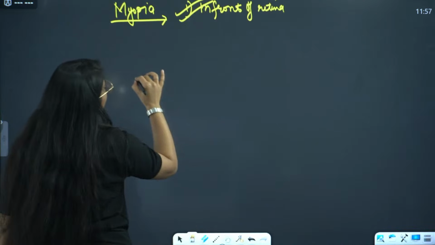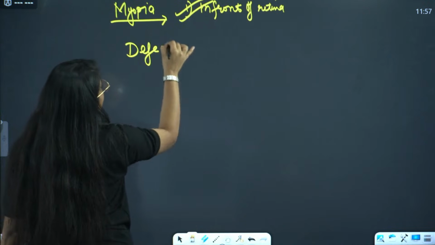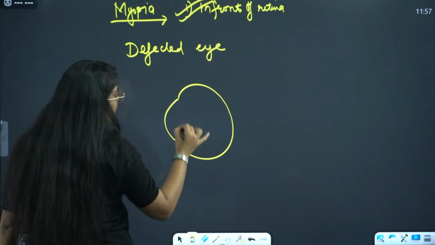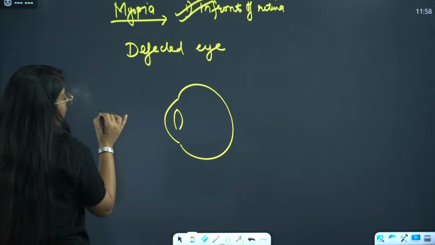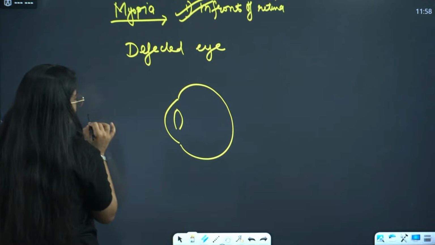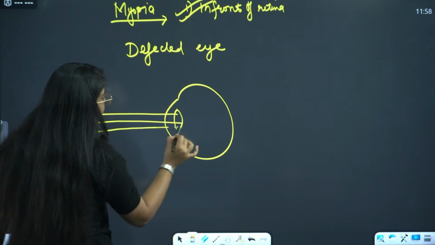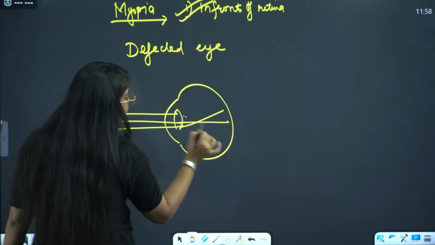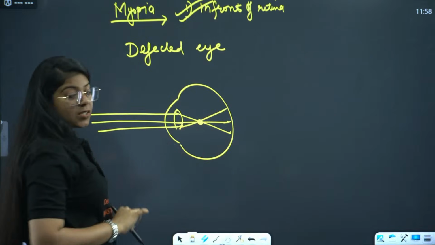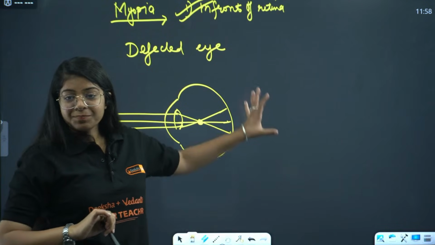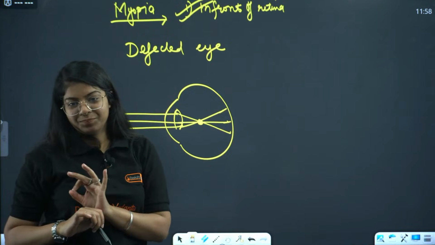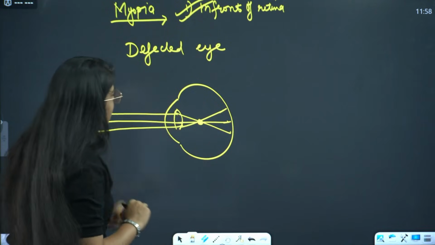So what do you have to do for the defected eye? For the defected eye, just make an eye. This is my convex lens. Now, for myopia, the rays are coming parallel and they are meeting in front of the retina. Make sure you use a scale and pencil for this diagram. This is a defected eye.